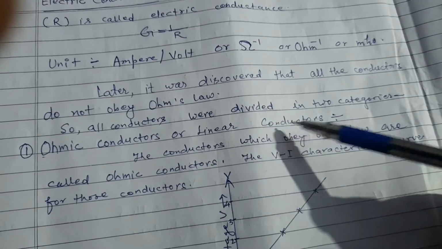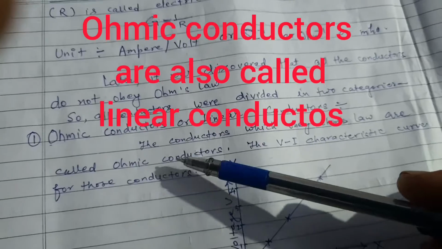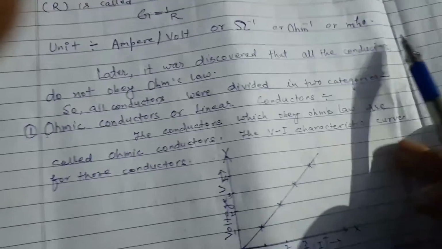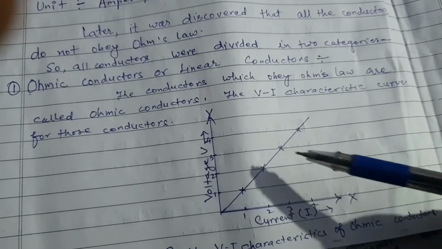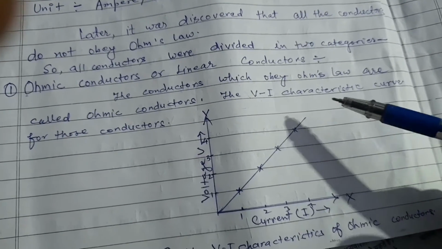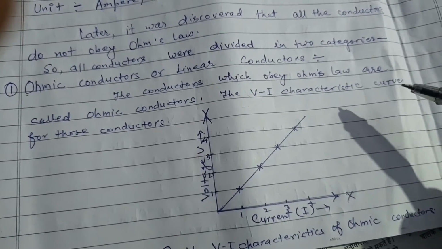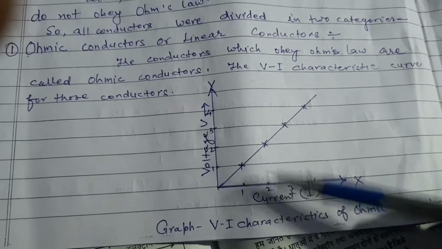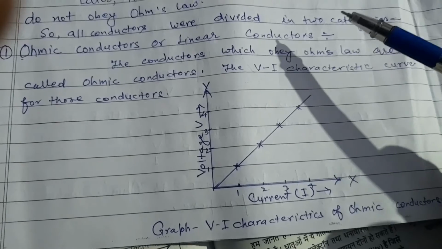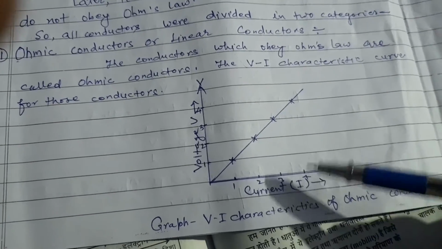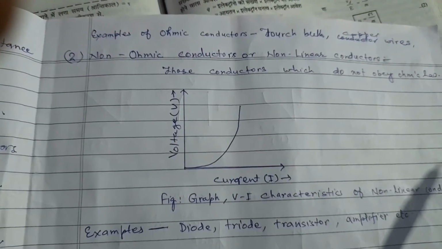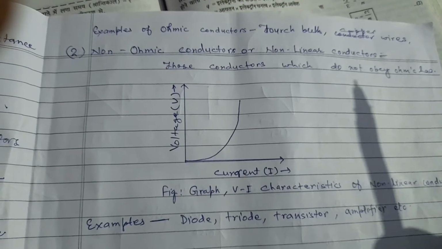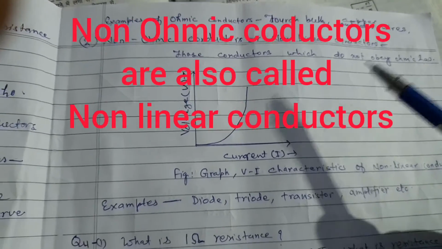So all conductors were divided in two categories. First, ohmic conductors or linear conductors. The conductors which obey Ohm's law are called ohmic conductors. The VI characteristic curve for those conductors is a linear line, so those are called linear conductors. Examples of ohmic conductors are torch bulb, copper wire, aluminum wire, etc.